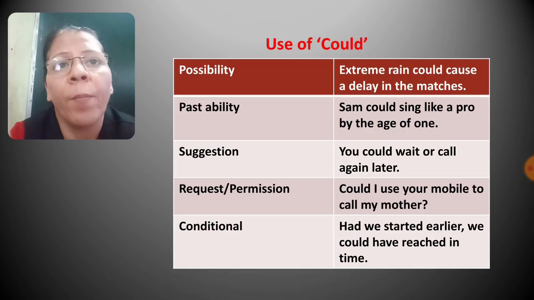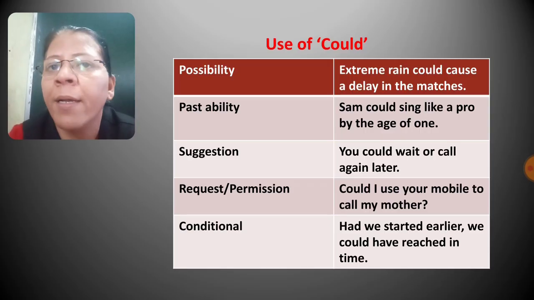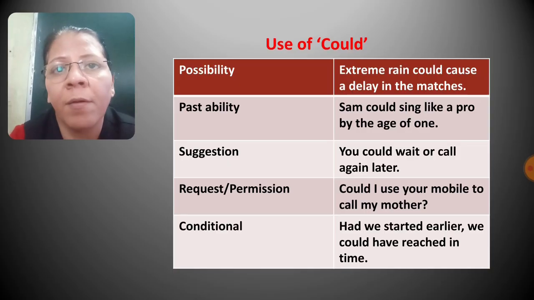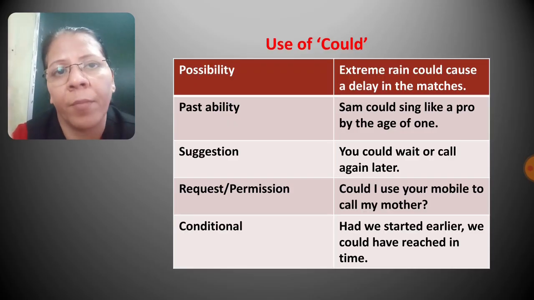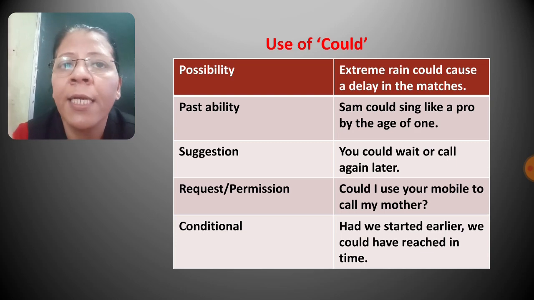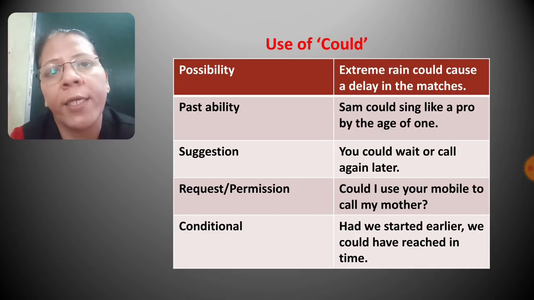Next is to show the past ability, or to show your ability in the past. Means in the past you were able to do that thing, but now you are not able to do that particular thing. So to show that past ability, we use could. For example, Sam could sing like a pro by the age of 1. So when Sam was at the age of 1, he could sing like a pro, but now he is not able to sing like a pro. So it was his past ability. So to express past ability, we use could.